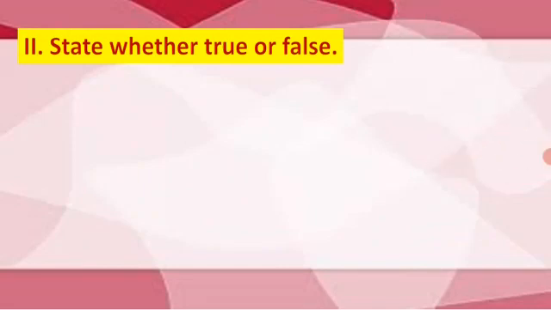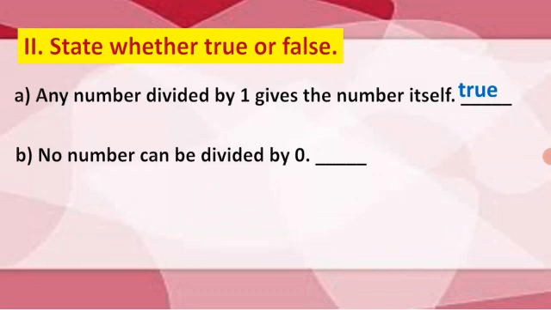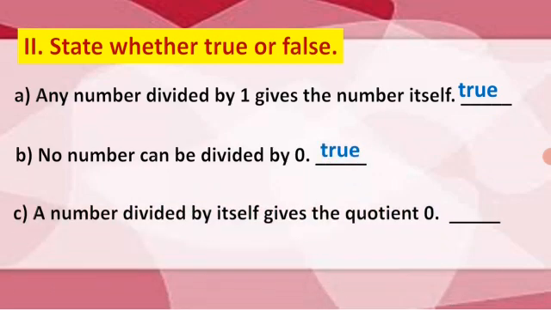State whether true or false. Any number divided by 1 gives the number itself. Is it true or false? Very good. True. Next one. No number can be divided by 0. Is this true or false? True. Next one. A number divided by itself gives the quotient 0. The answer is false.